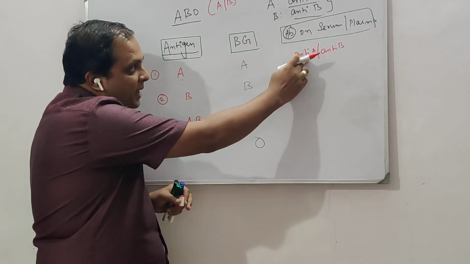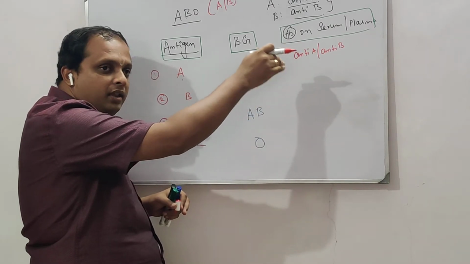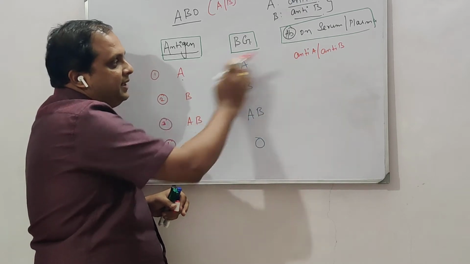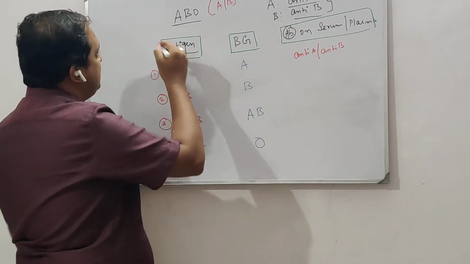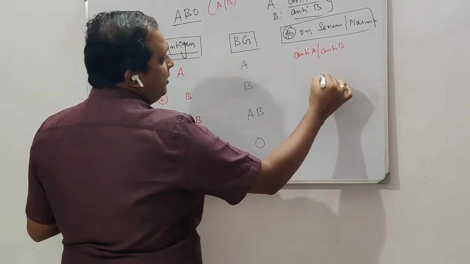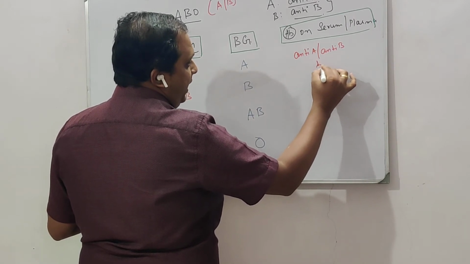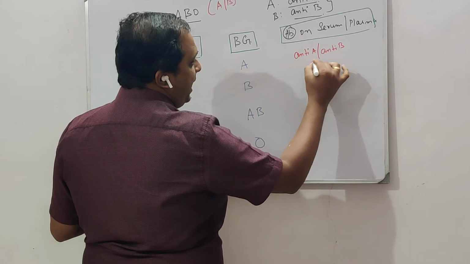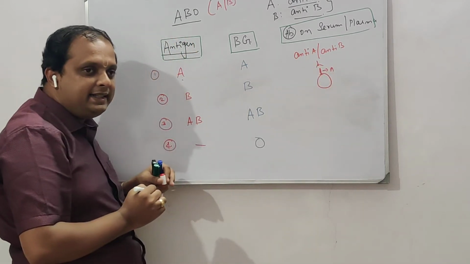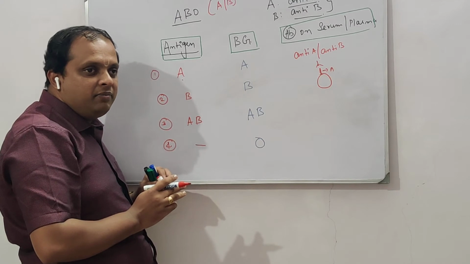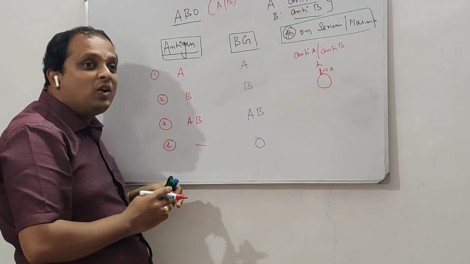So if there is anti-A in the plasma, there are chances that these two can interact through different means. Say for example, if this is the RBC, it is going to have an antigen A, right, and this is the anti-A. Both are going to interact and damage is caused to the RBC. So if damage is caused to the RBC, a person obviously cannot survive.